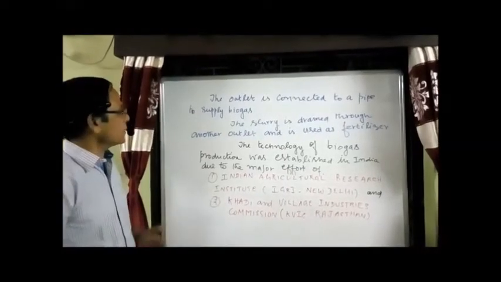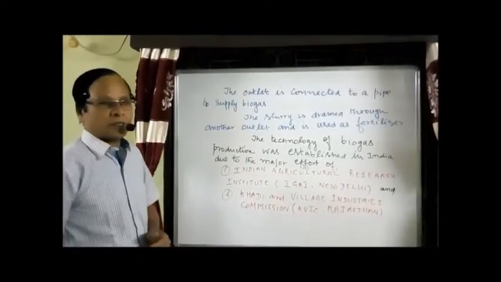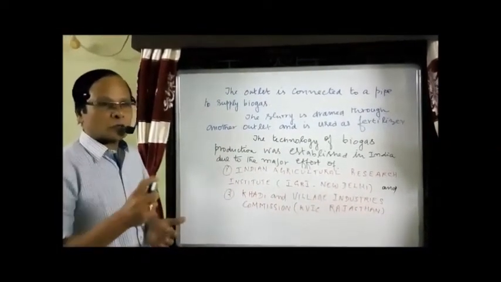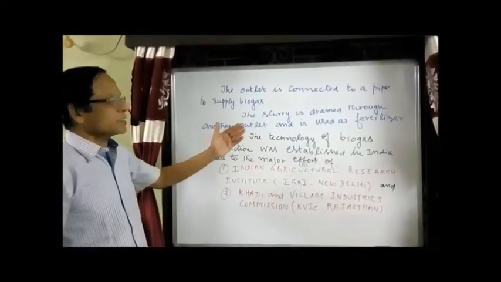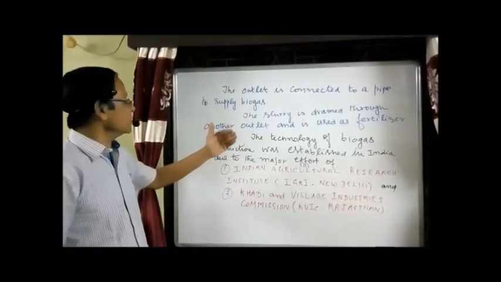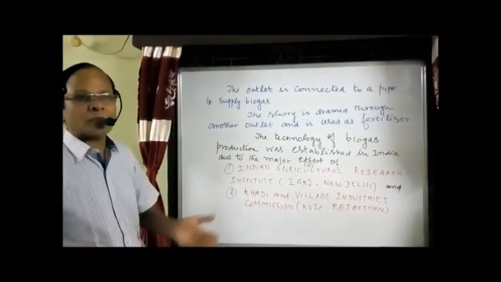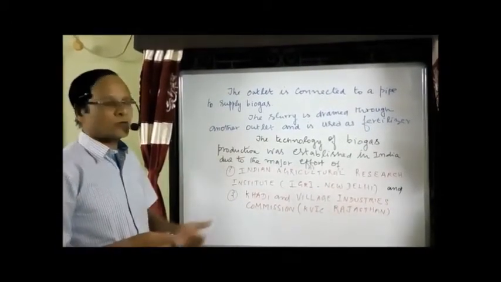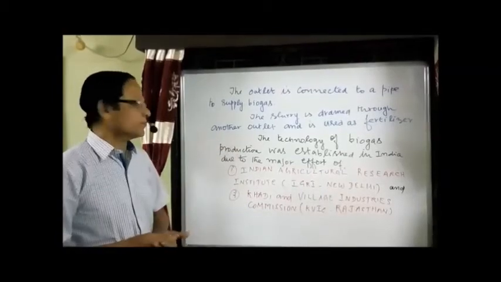In the biogas plant, the outlet is connected to a pipe to supply biogas, with a gate valve to control it. Then the remaining slurry is drained through another outlet and is used as a fertilizer, an organic manure. It is collected in the overflow tank and is used as a fertilizer.